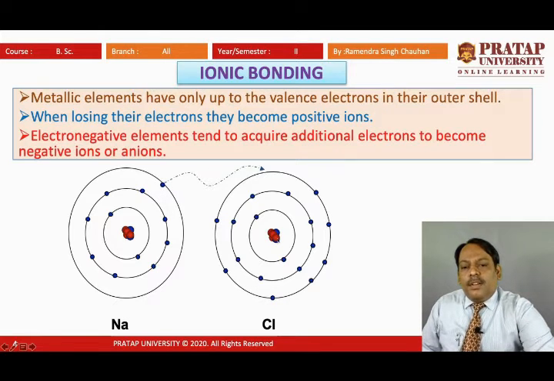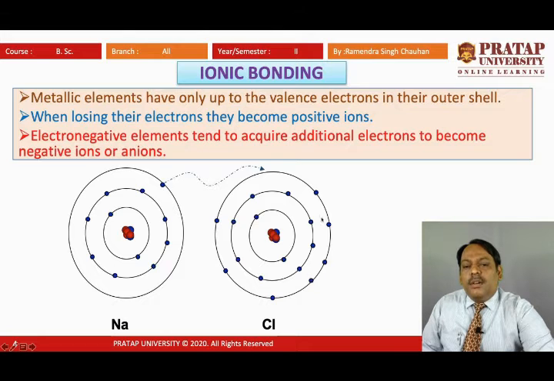Here this is a chlorine atom which has 17 electrons. So the configuration is 1s2, 2s2, 2p6, 3s2, 3p5.